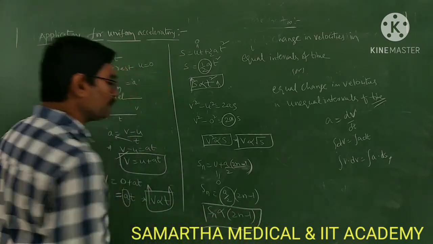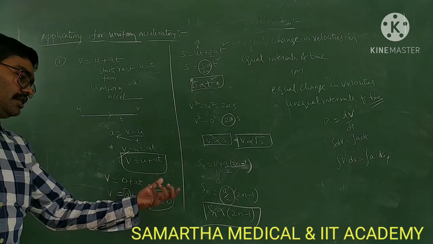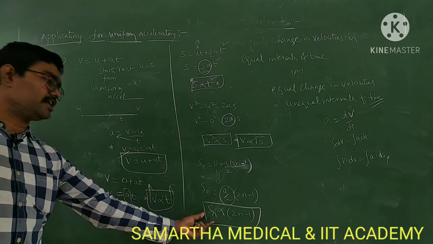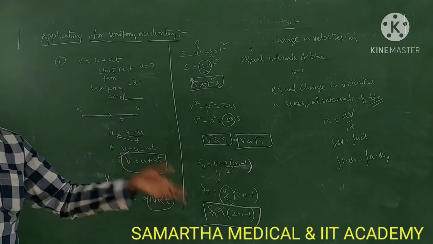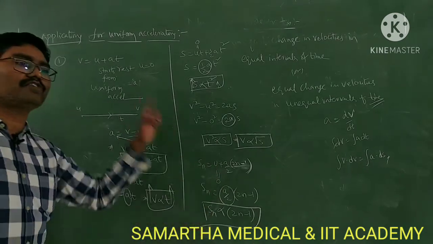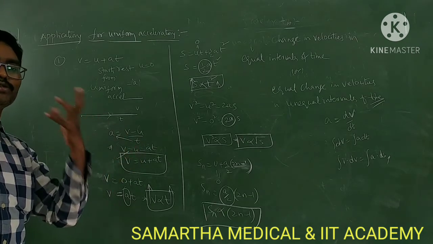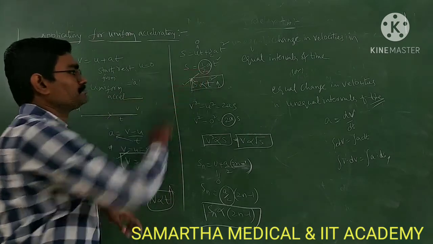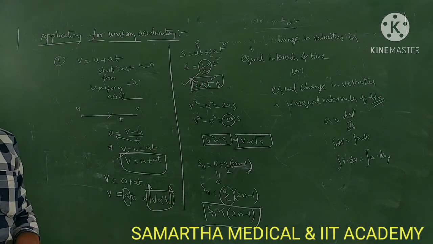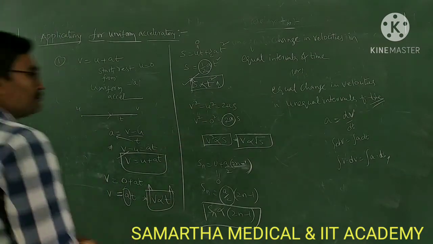If a body is moving with uniform acceleration, for the distance covered in the nth second, the ratio of distances covered in the first second, second second, third second, fourth second, you can use this formula. If they ask the ratio of distances covered in the first second and first 2 seconds, first 3 seconds, first 4 seconds, like that, then you have to use this formula. Now you see these points.